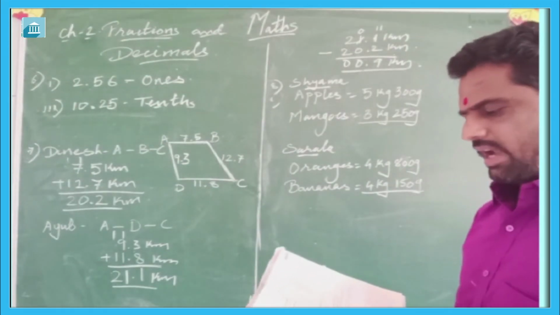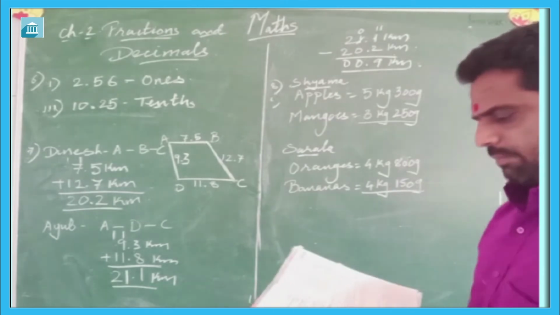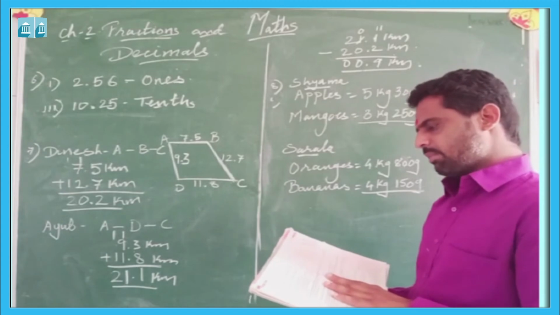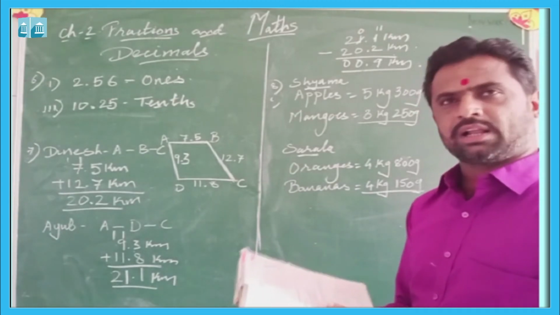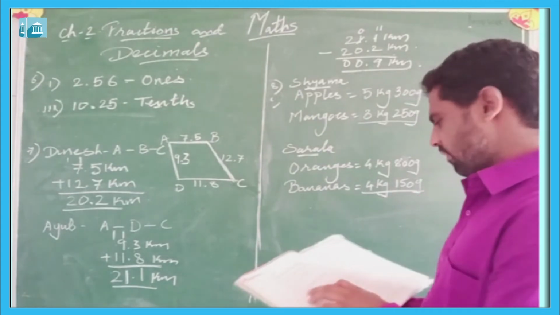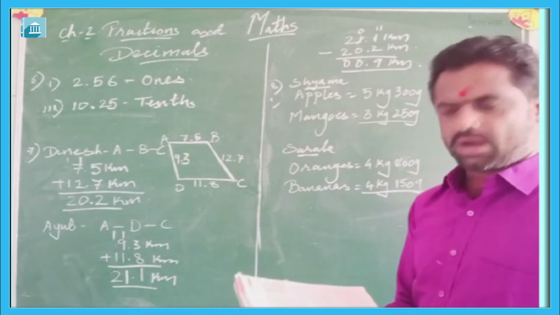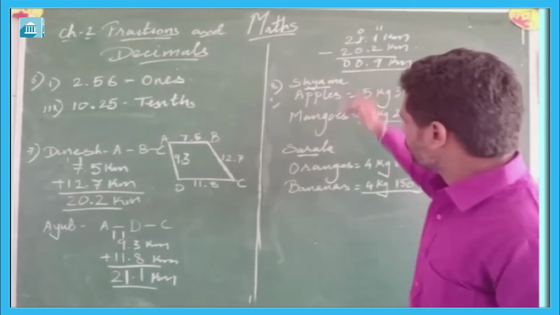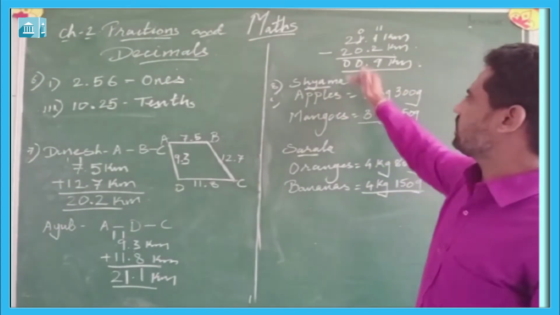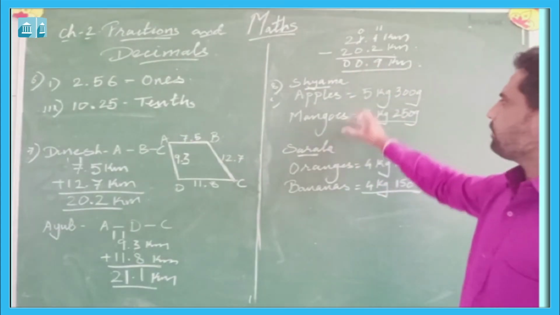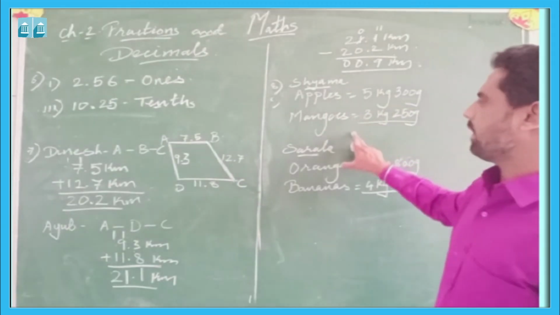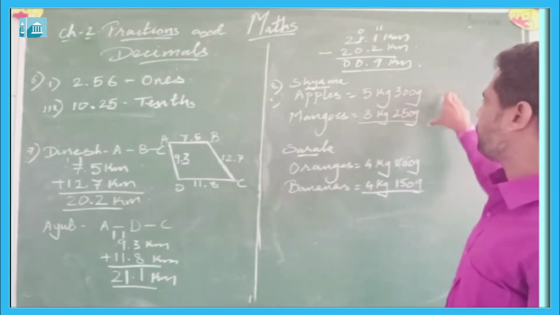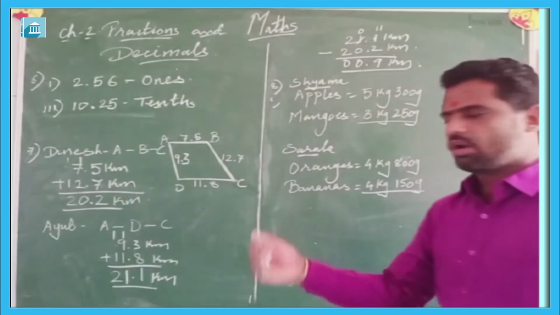Now let us see question number 8. Shyama brought 5 kg and 300 gram apples and 3 kg and 250 grams mangoes. Sarla brought 4 kg 800 gram oranges and 5 kg 150 gram banana. Who brought more fruit? Here again two names are given, Shyama and Sarla. Shyama brought apples and mango, Sarla brought oranges and banana.